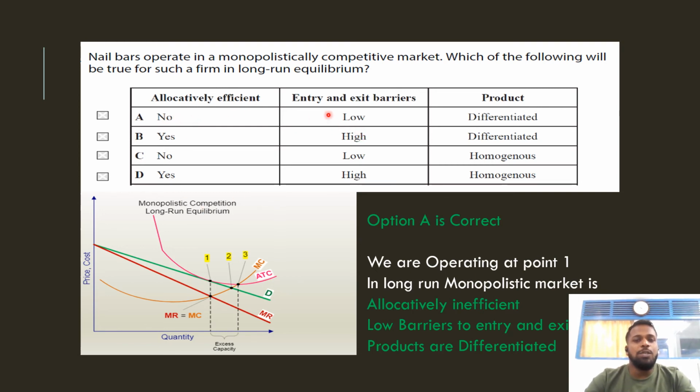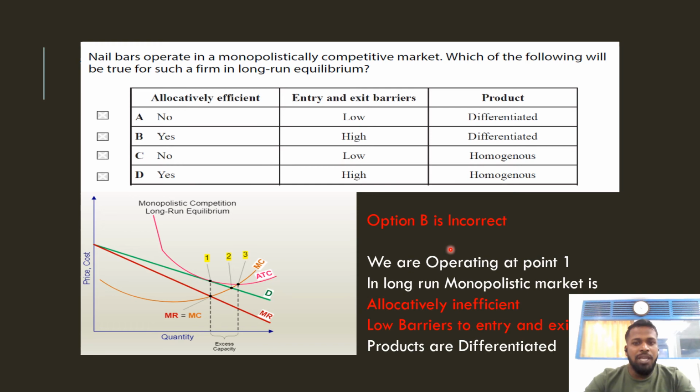And in monopolistic competition, I told you that there are low barriers to entry and exit. Products are differentiated. So option A is the correct answer. We are operating at point 1 in the long run monopolistic market. We are allocatively inefficient, with low barriers to entry and exit, and products are differentiated. That's why I said option A is the correct answer.